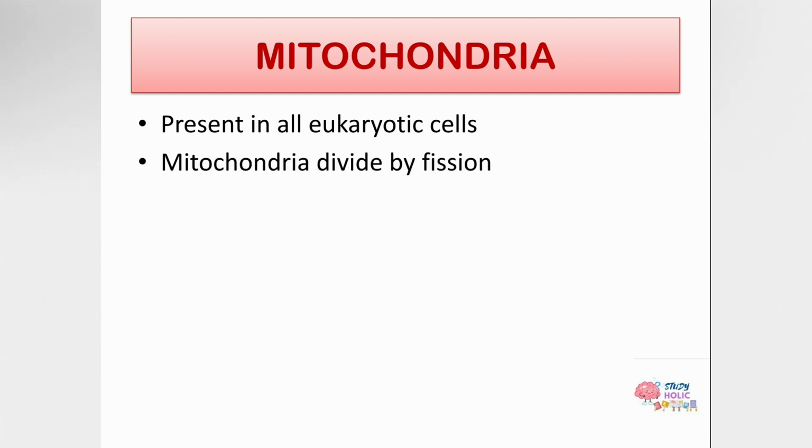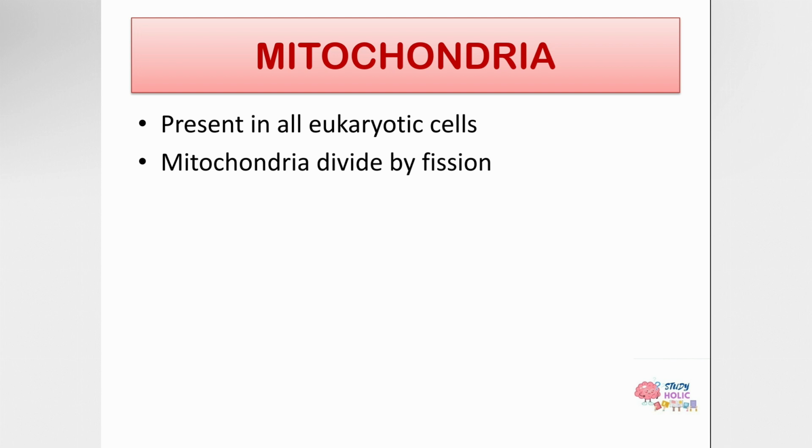Now let's talk about the next organelle, that is mitochondria. Mitochondria are present in all eukaryotic cells and their number depends on the activity of the cell. The cells that are more metabolically active have proportionally more mitochondria, they may be hundreds or thousands, and the cells that are less active have fewer mitochondria. Mitochondria are capable of dividing themselves, that is, they are self-replicating and they divide by fission.